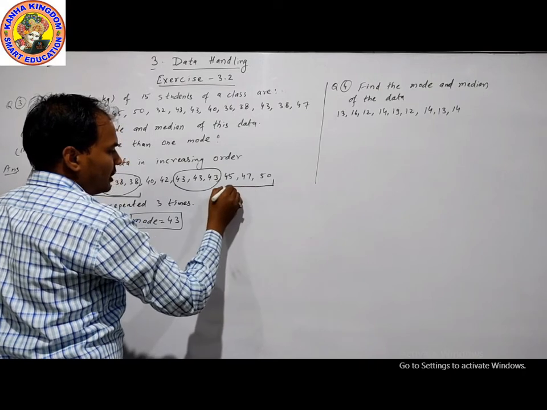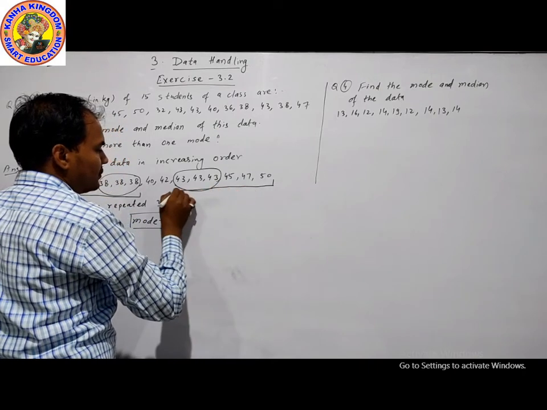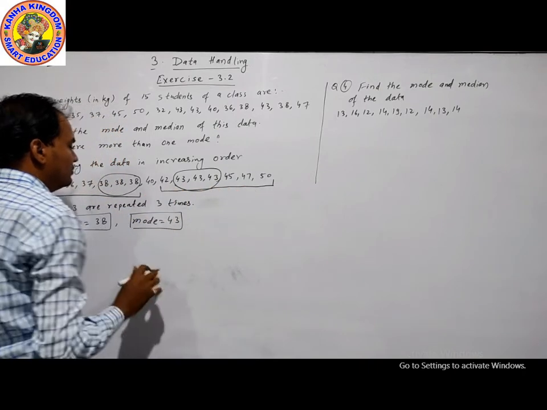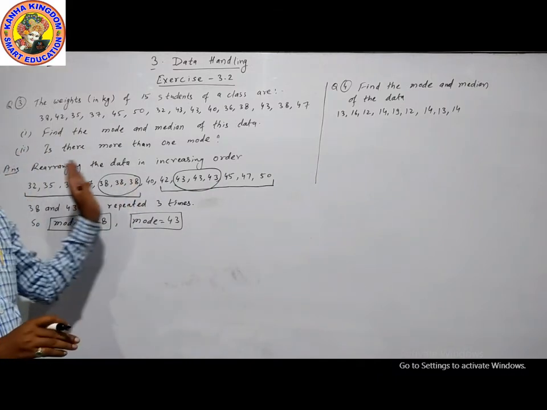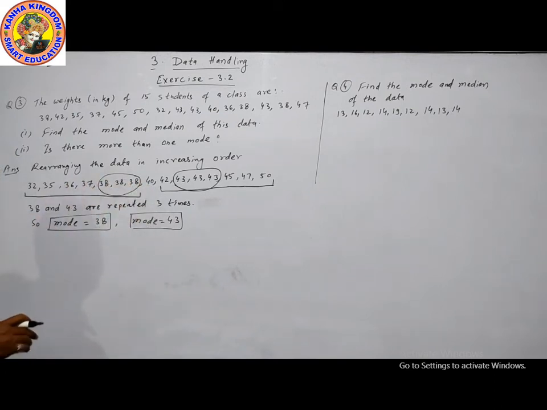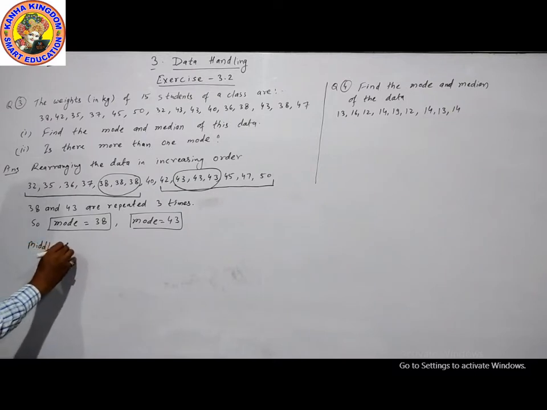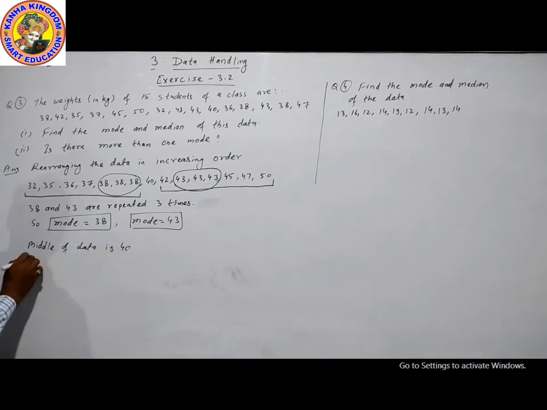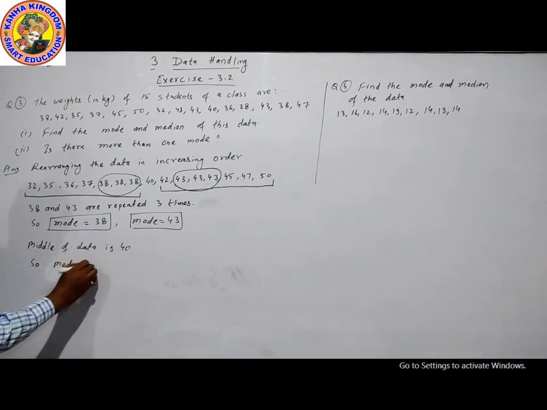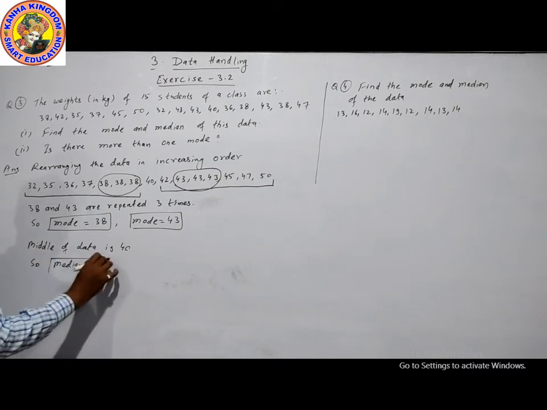The middle is 40. Middle of data is 40. So median is equal to 40.